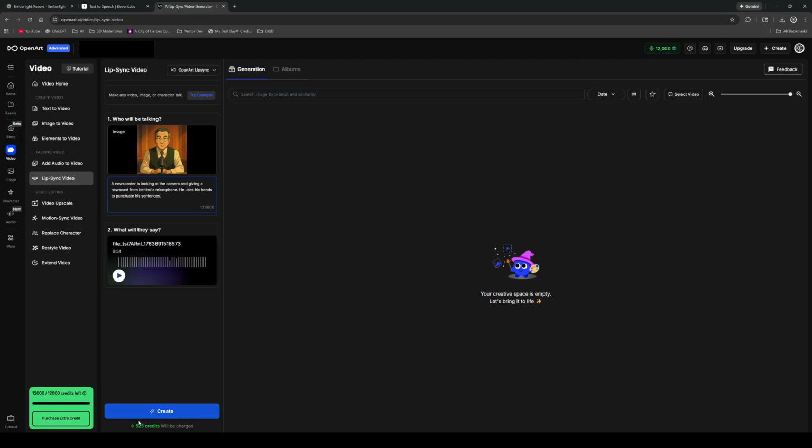You can see here it's going to take 525 of my 12,000 credits. And that adds up pretty quick. The longer the audio, obviously, the more credits it's going to take, and also the longer it's going to take to generate. So I'm going to go ahead and blast these off one by one and wait for them to generate, and then we'll move on to the next portion.